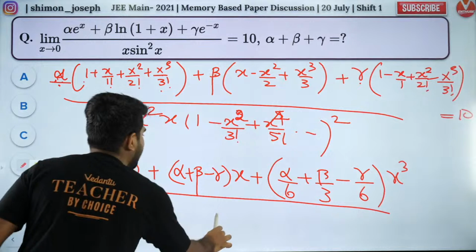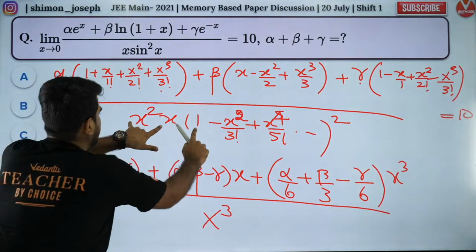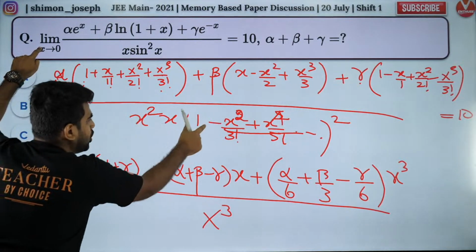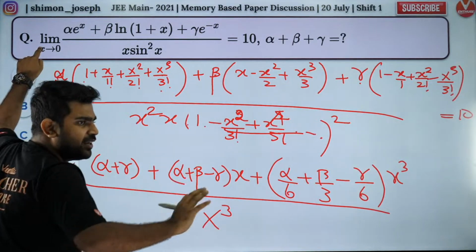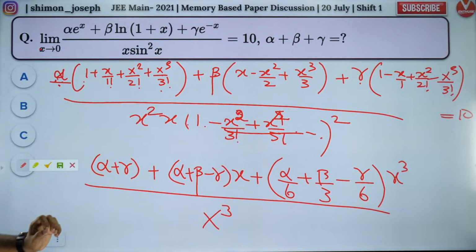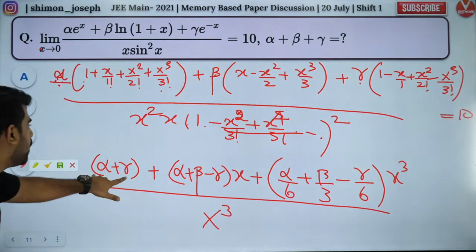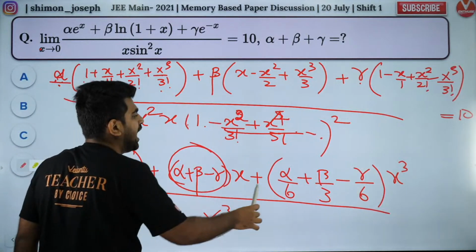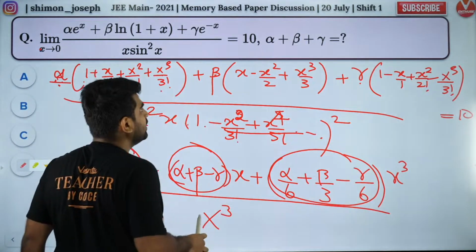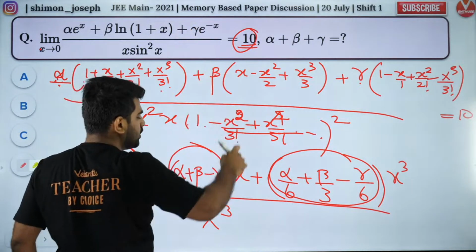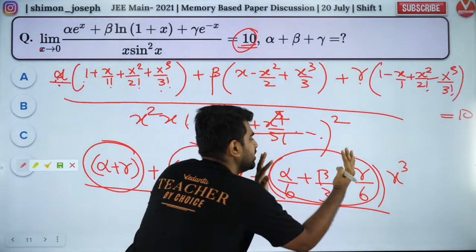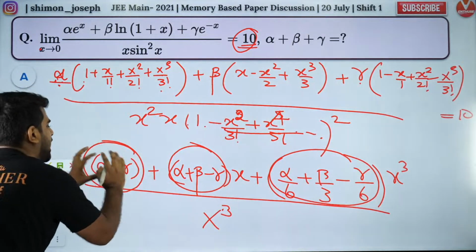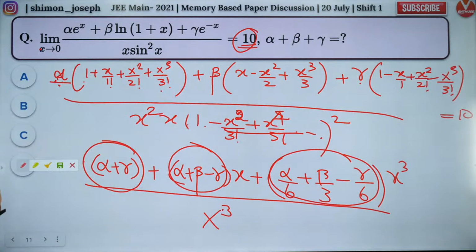Divided by only x cube I'll write. Why? Because if I put x as 0, all these will become 0. Only 1 will remain. So I'll write x cube into 1. Are you all happy? Very, very good method. Very, very good question, guys. I hope you're all following it. Now, for limit to exist, this needs to be 0, this needs to be 0, and this needs to be 10, because right side is 10, right? So x cube will get cancelled. So this is your limit. So this value is 10, this value is 0, this value is 0. Got it? Are you all clear?